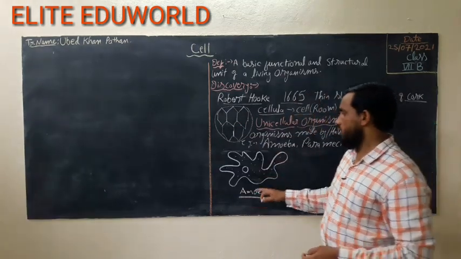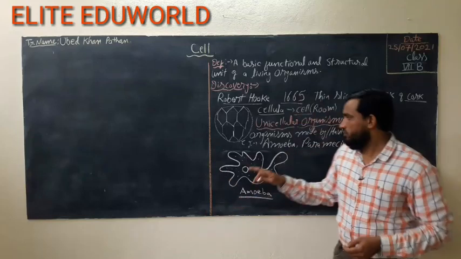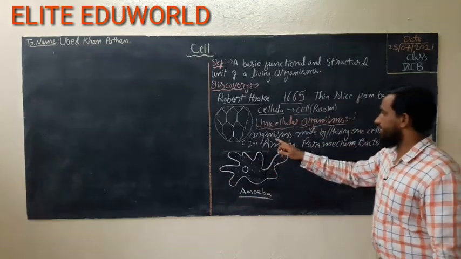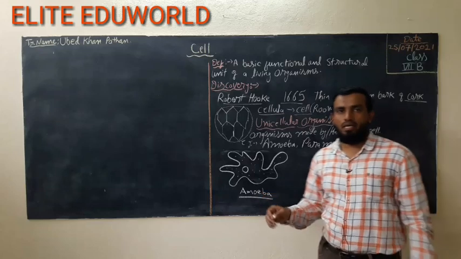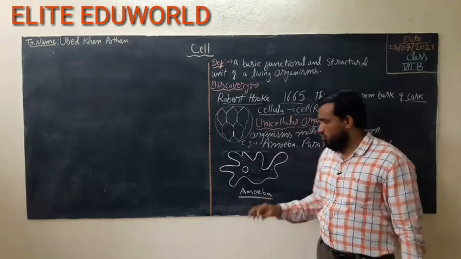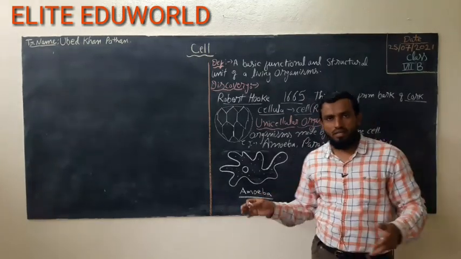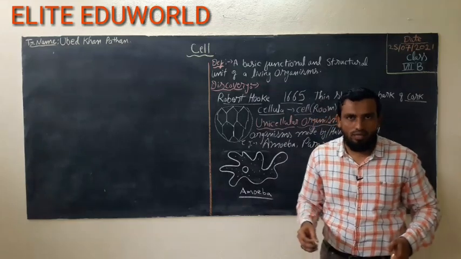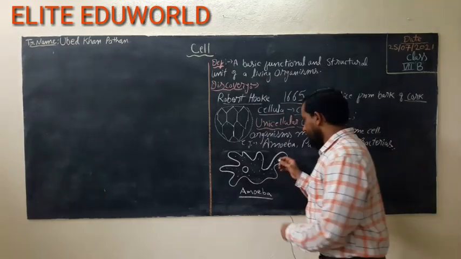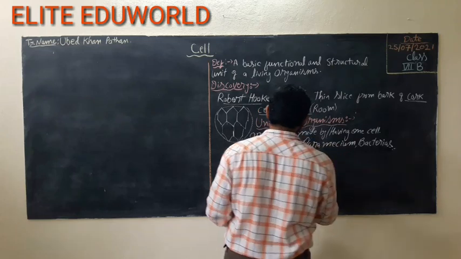Okay students, so this is the diagram of amoeba that I have said is an example of a unicellular organism because it is made by only one cell, right? So with the one cell, amoeba can perform all the things. It can take the food inside the body. So there is a basic thing which is present in the amoeba, it is the pseudopodia.